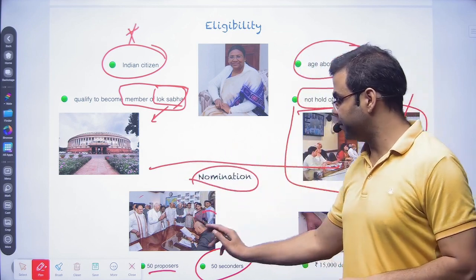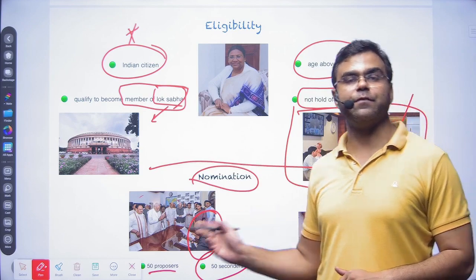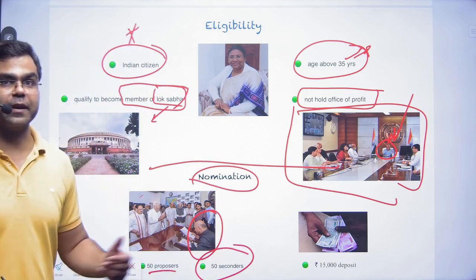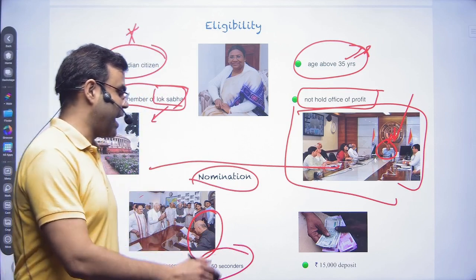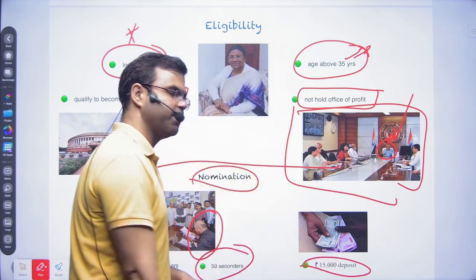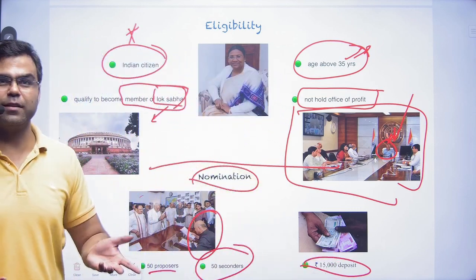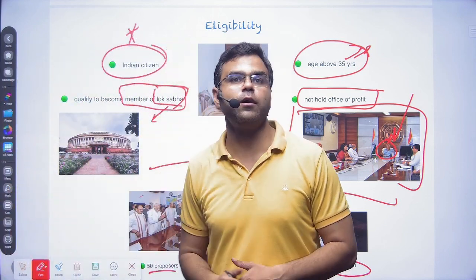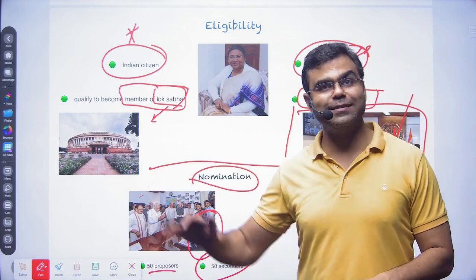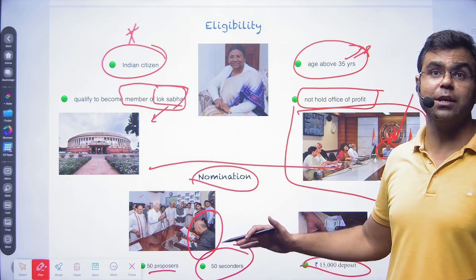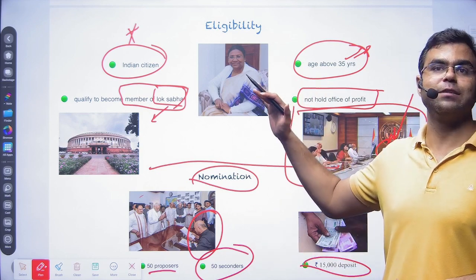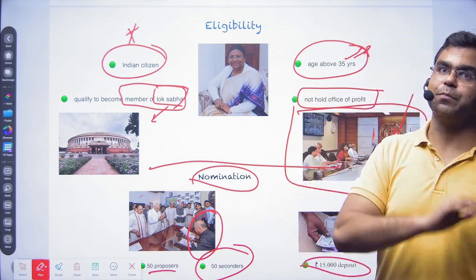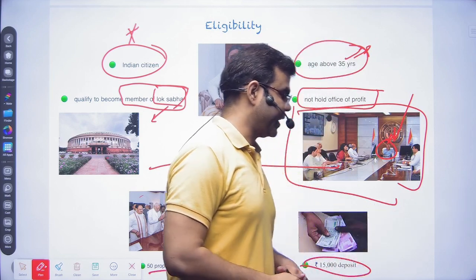And the nomination will be filed in front of the Secretary General of the Lok Sabha. Another thing is that you have to keep 15,000 as a deposit. Obviously that's not a big amount for the presidential election, but it is the amount that has been fixed. So these are the eligibilities and the nomination, and after fulfilling all those things, you will be allowed to run for the presidential election. That's the idea.